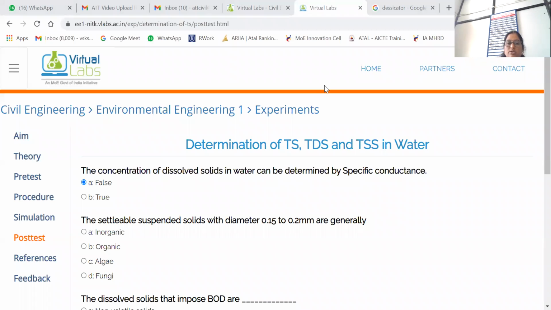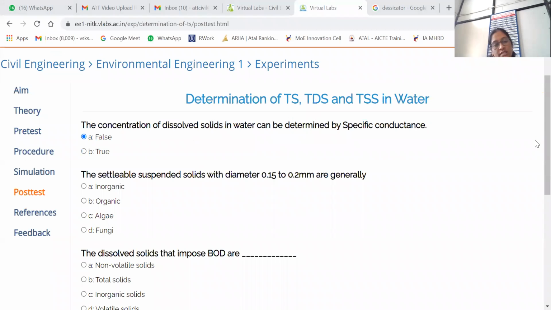Yes, so Mahesh also answered false. So I will click it on false. We'll go to the next one. The settleable suspended solids with diameter 0.15 to 0.2 mm are generally organic or inorganic, or algae fungi. Algae fungi, that is not possible. Settleable suspended solids with the diameter of 0.15 to 0.2 mm are generally organic, some are inorganic.